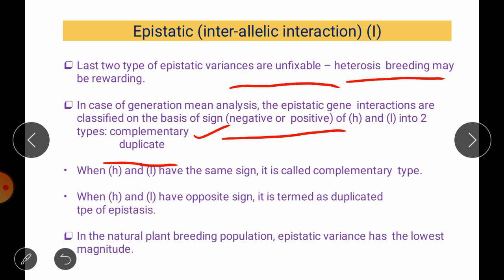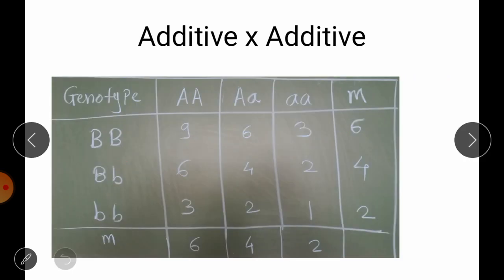So in natural breeding populations, epistasis variance has the lowest magnitude, so it is generally present in a very small amount. One by one we are going to see the three types of epistasis gene action. First we have additive into additive gene action.